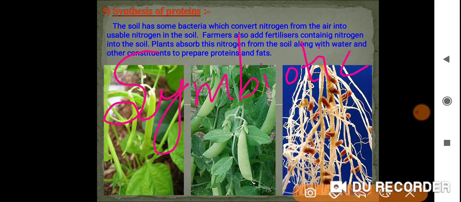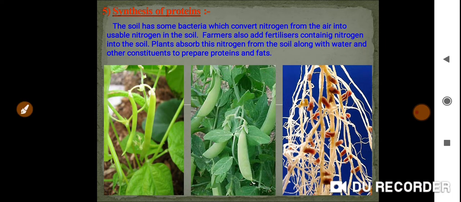What is the meaning of this symbiotic or symbiosis process? It is nothing but that some of the plants will not be able to take nitrates directly. They need it in the soluble form. So these rhizobium bacteria will convert the nitrates into soluble form with the help of water. With the help of the xylem vessel, the rhizobium bacteria will pass that soluble form of nitrates to all parts of the plant, that is the leaf part.